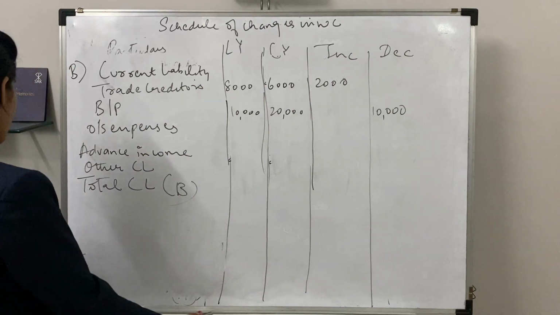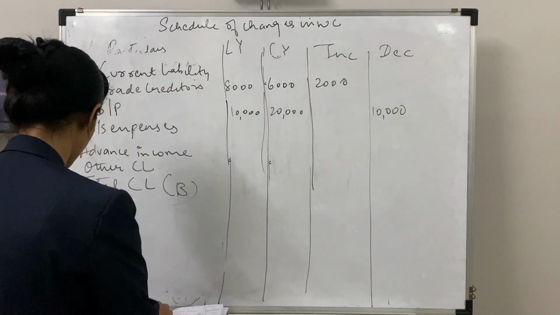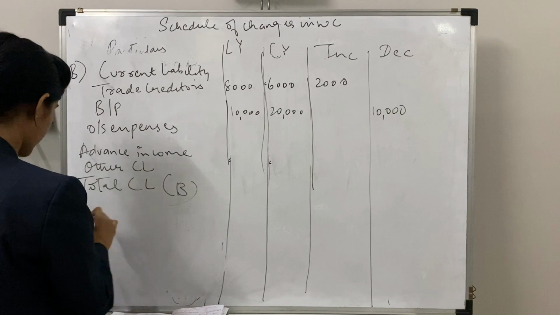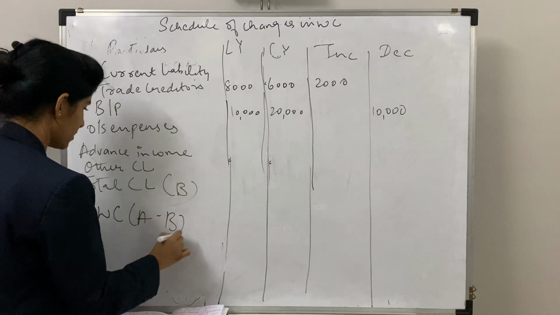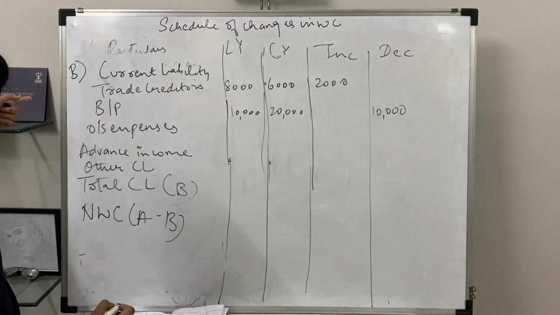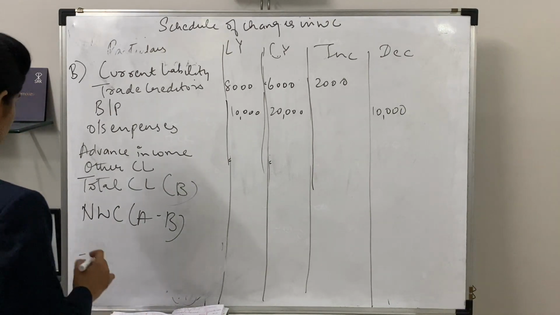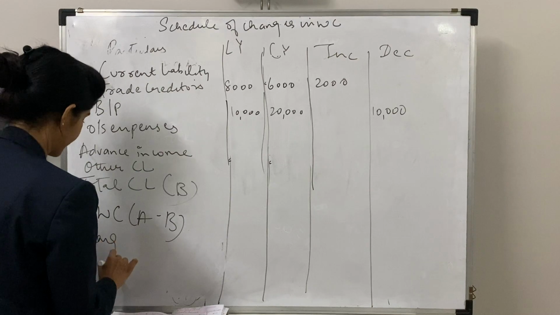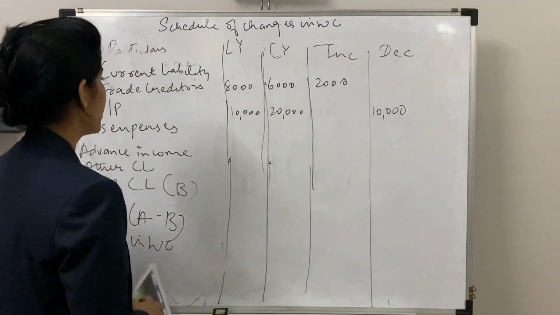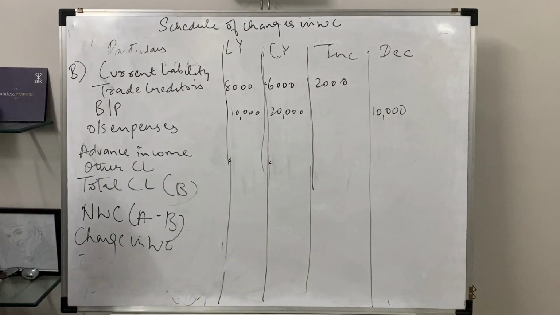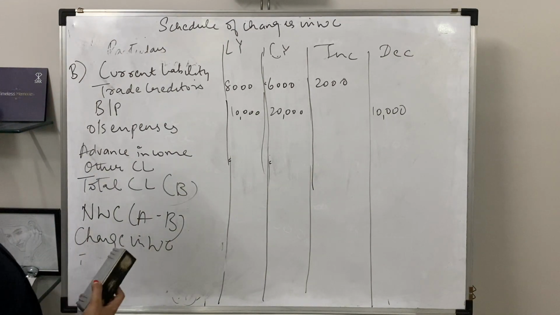Now this is very much clear. Now you will subtract it and get your working capital over here. So your net working capital will be A minus B. That means A was your current asset, B was your current liability. So changes in working capital. Now, after completing this, we'll move on to our final statement, that is statement of funds flow.